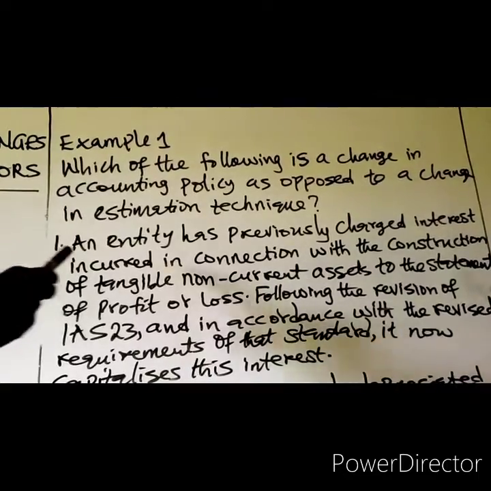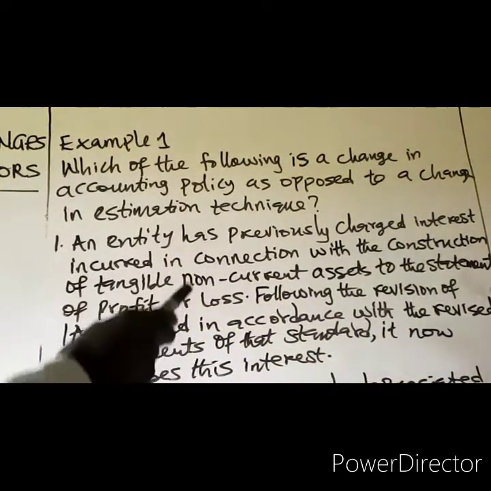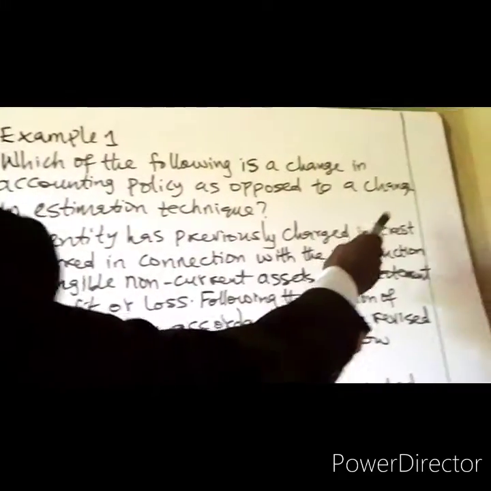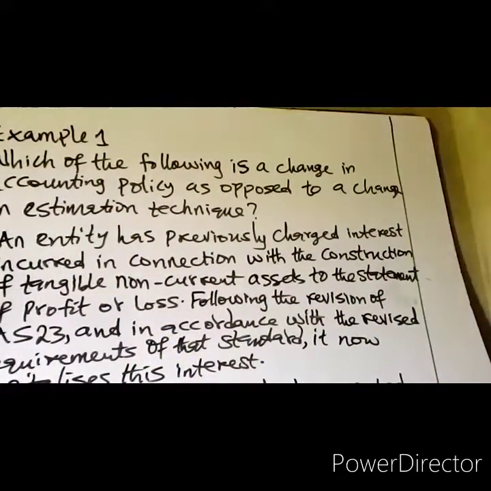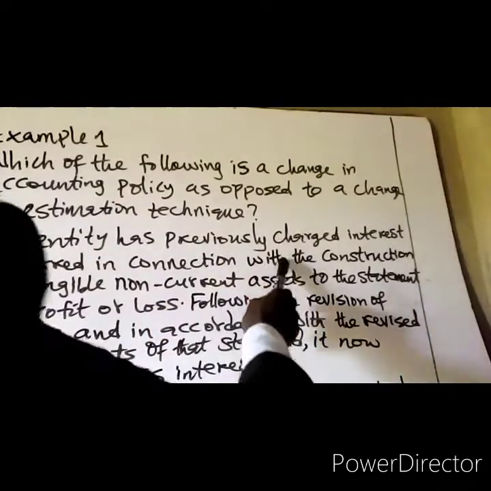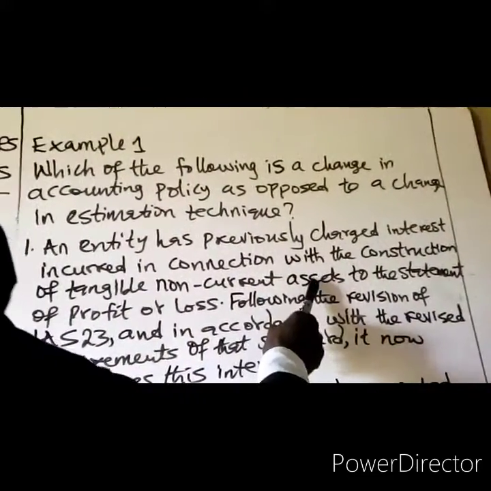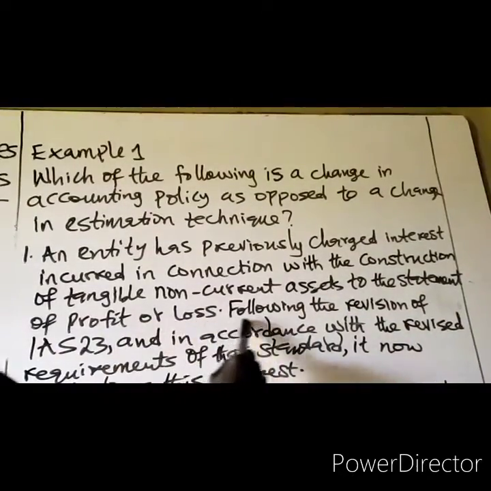Number 1, an entity has previously charged interest incurred in connection with the construction of tangible non-current assets to the statement of profit or loss.